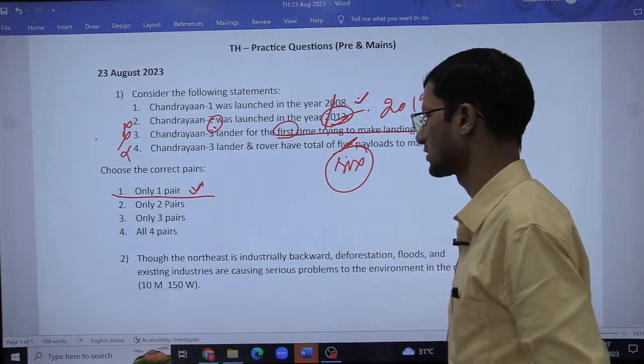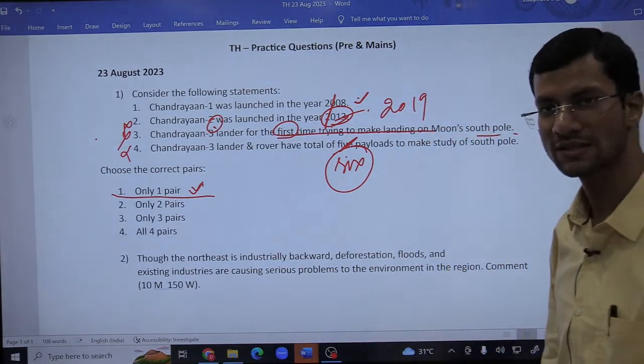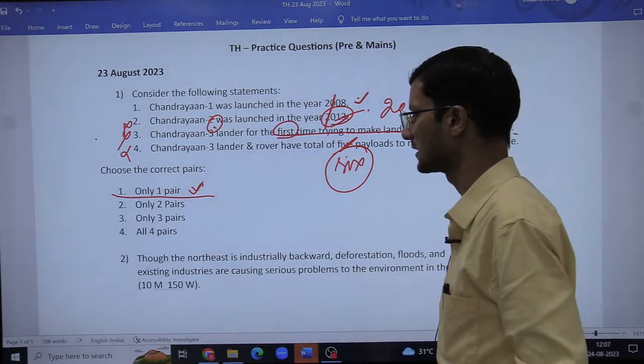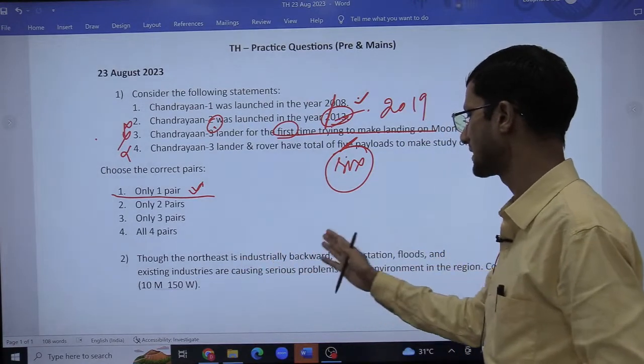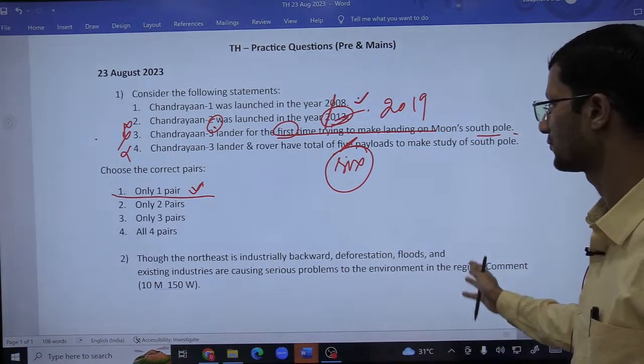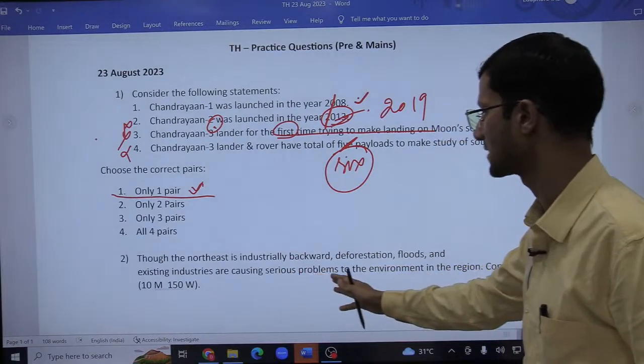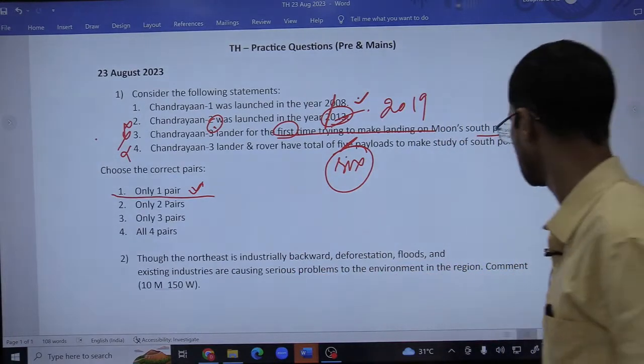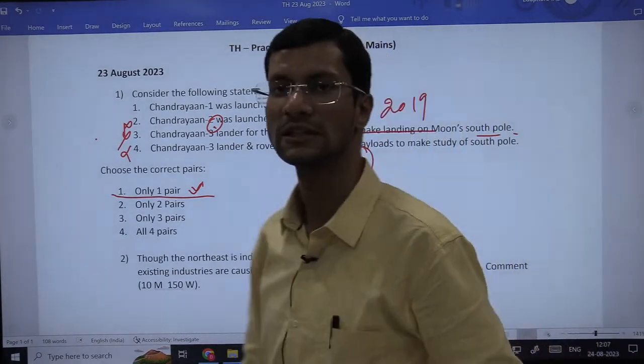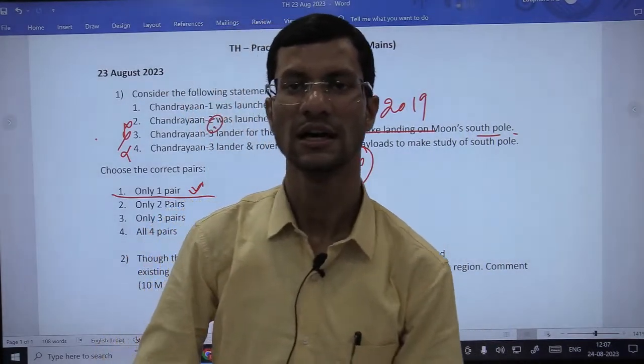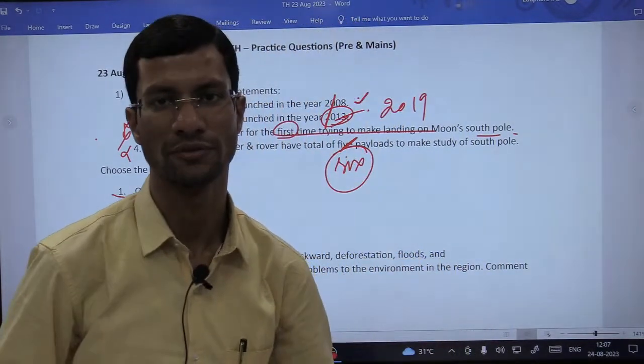Next question was related to the Northeast. Yesterday we discussed a small piece of an article related to the Northeast, and that was, though the Northeast is industrially backward, deforestation, floods, and existing industries are causing serious problems to the environment in the region, and you need to comment. The question was for 10 marks, and you need to write the same in 150 words.